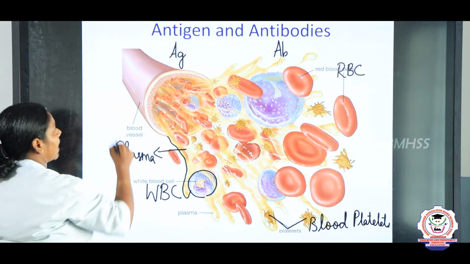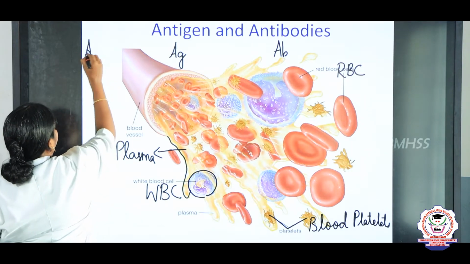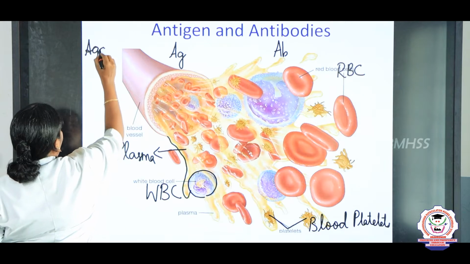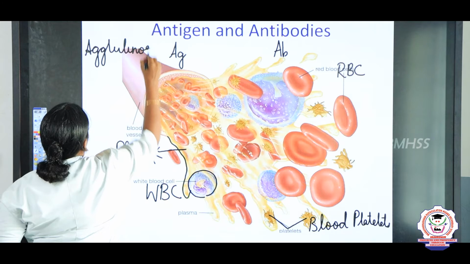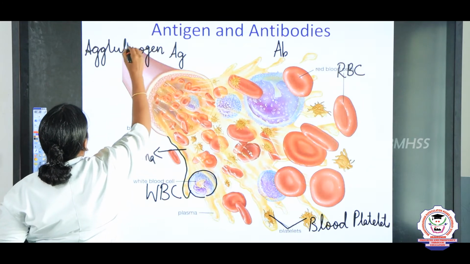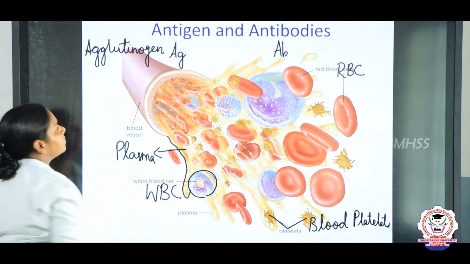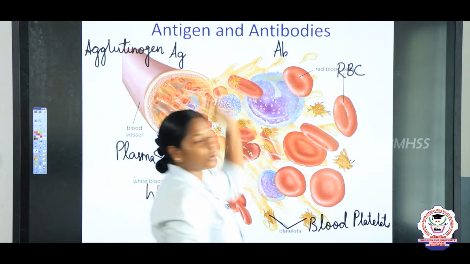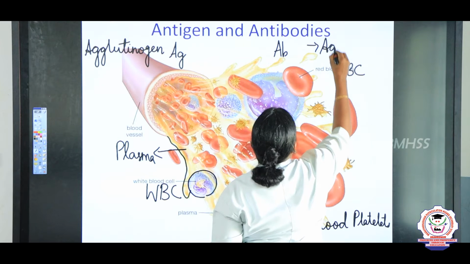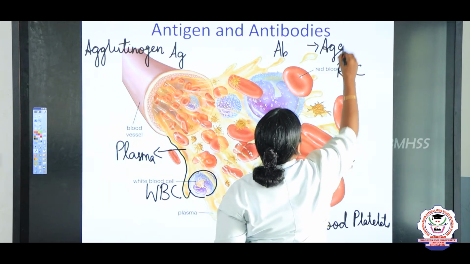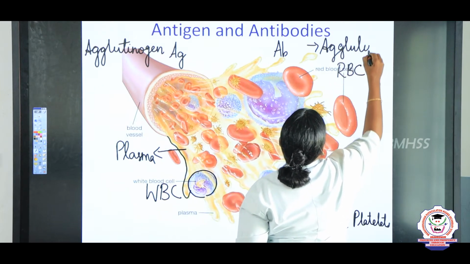The other name of the antigen is agglutinogen. Just underline in your book, agglutinogen. The other name of the antibodies is agglutinin.